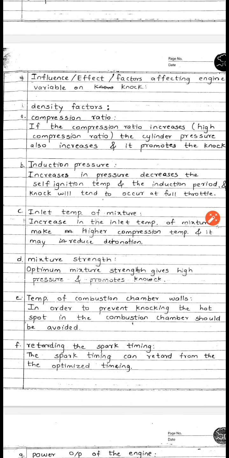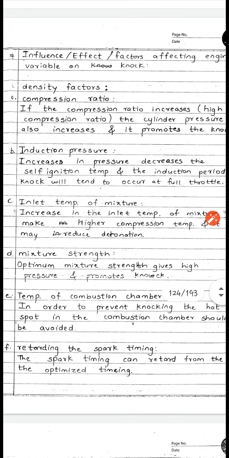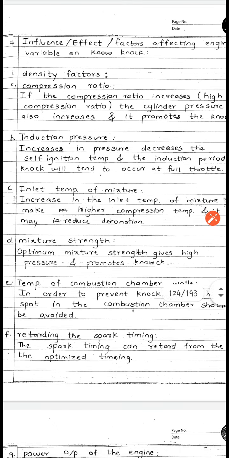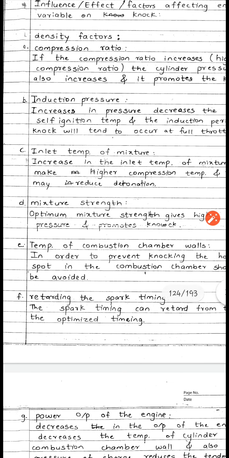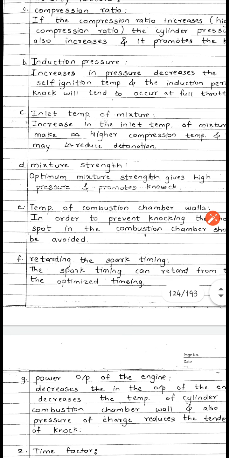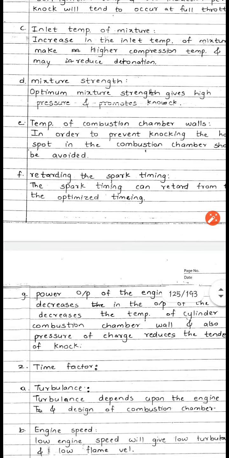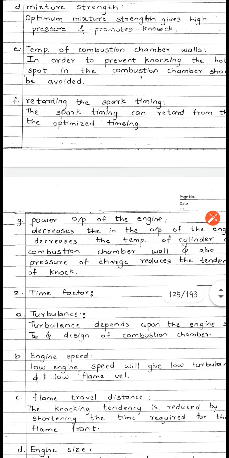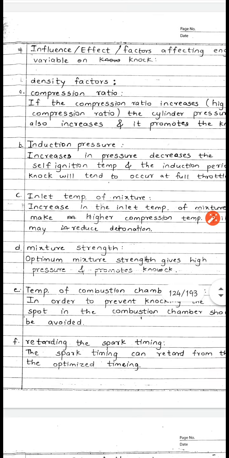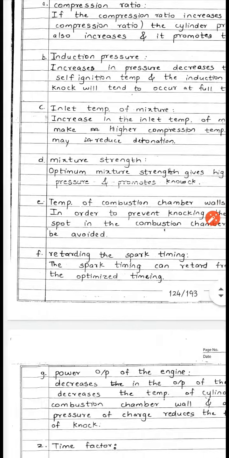Now the first factor which affects the engine variables on knock is called the density factor. Under this density factor, it includes the compression ratio of the engine, induction pressure, inlet temperature of the mixture, and then the mixture strength. After the mixture strength, it is again the temperature of combustion chamber walls, retarding the spark timing, and the last point, the power output of the engine. These all come under the density factor. This is the first factor which affects the engine variables on knock.